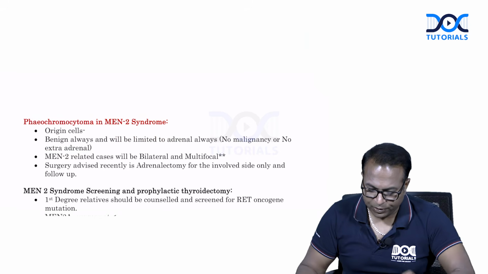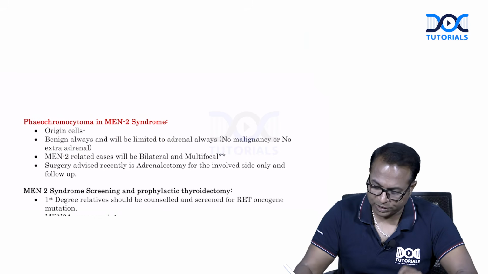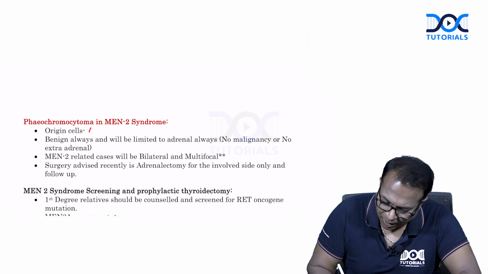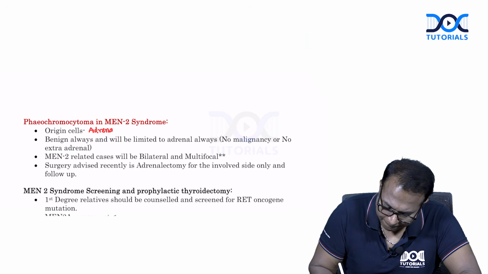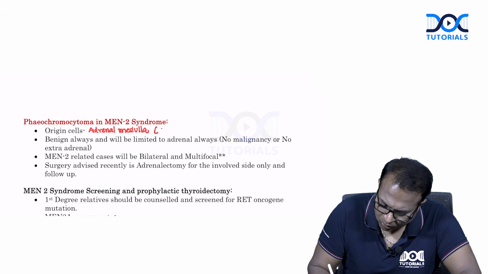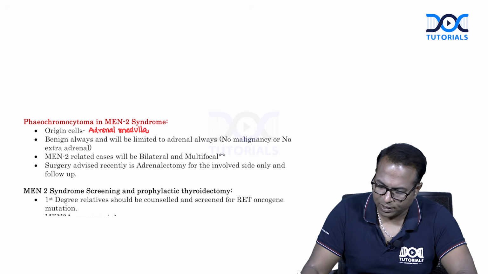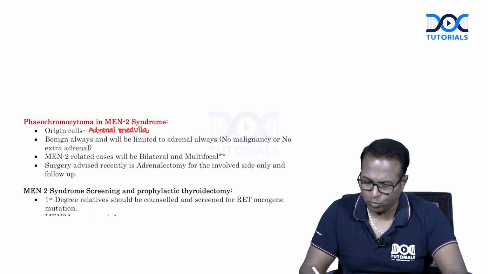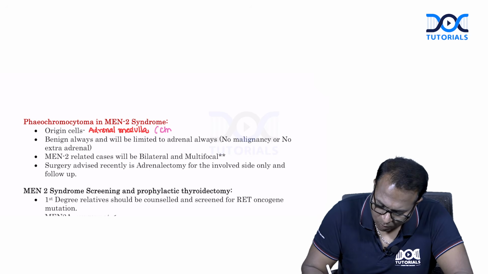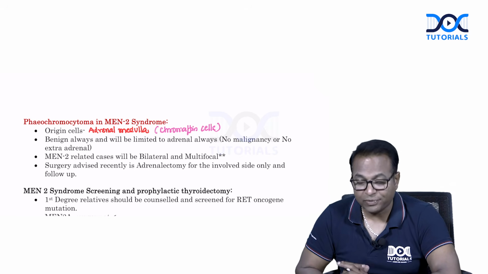Please remember, phaeochromocytoma in MEN2 syndrome arises from the adrenal medulla, from enterochromaffin-like cells. It arises from chromaffin cells, therefore it is also called chromaffinoma. So in the adrenal medulla, it arises from the chromaffin type of cells.